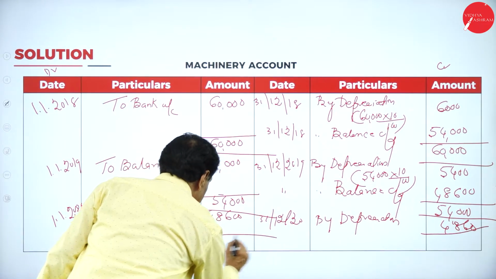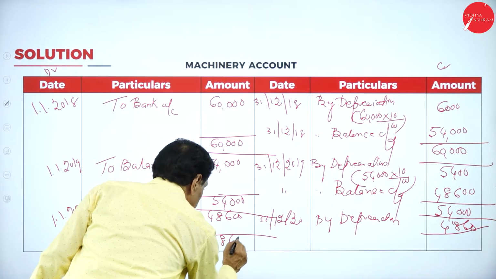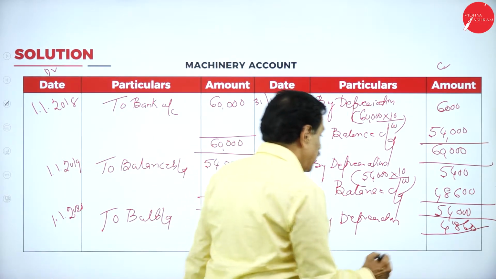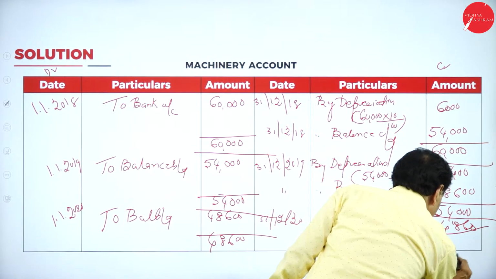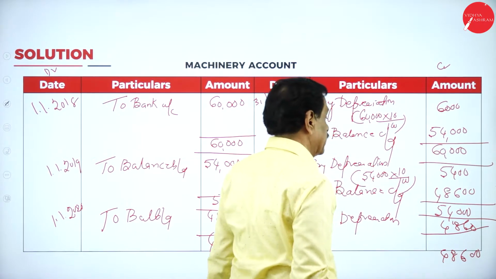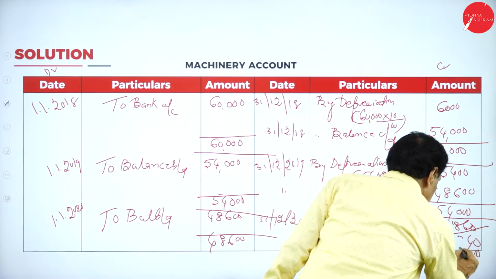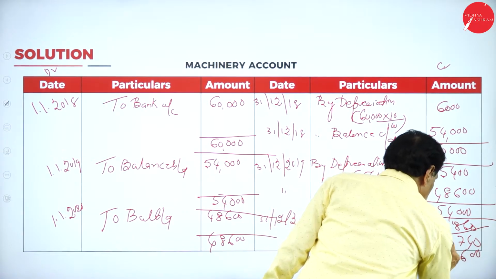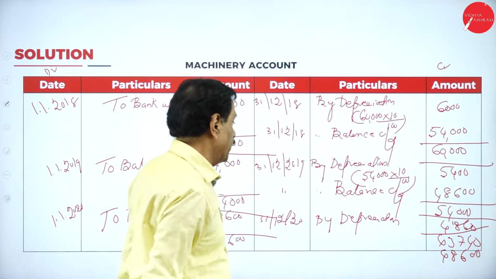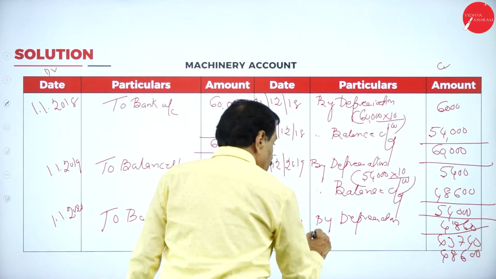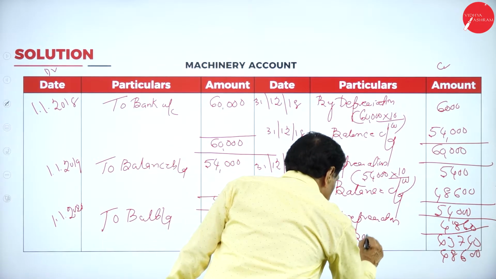Difference: 48,600, 48,600, difference 0. 43,740. Same date. Balance carried down.